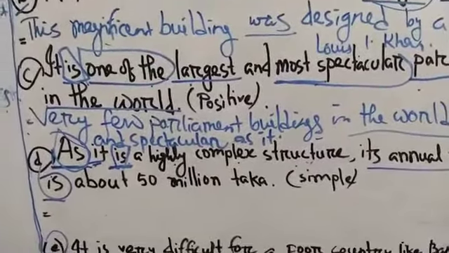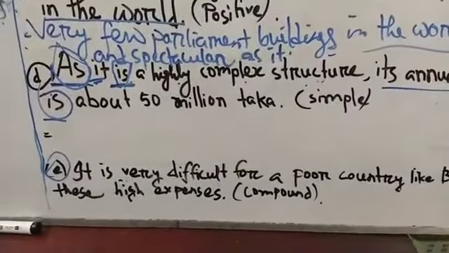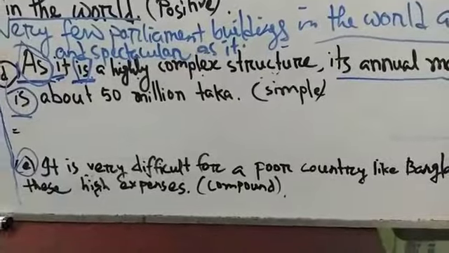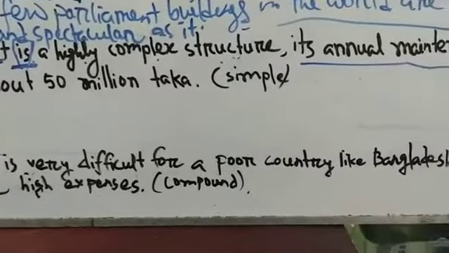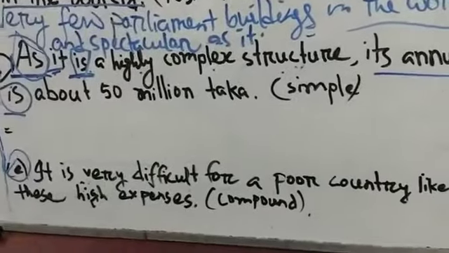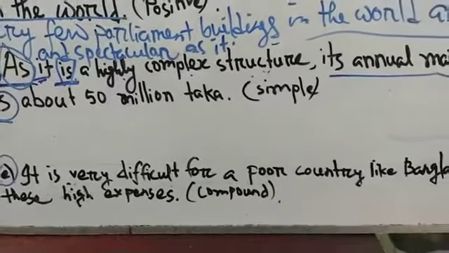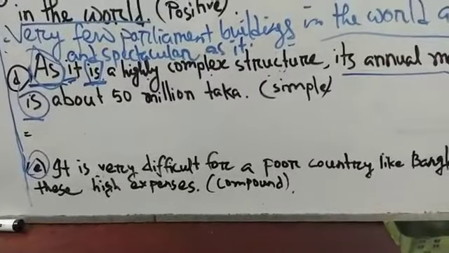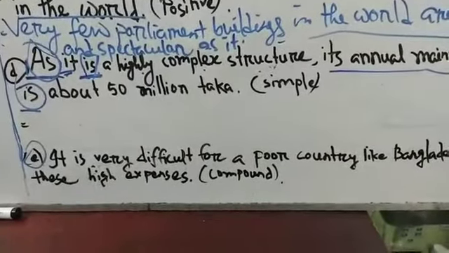Now the last one: it is very difficult for a poor country like Bangladesh to bear these high expenses. Okay, which sentence is it?